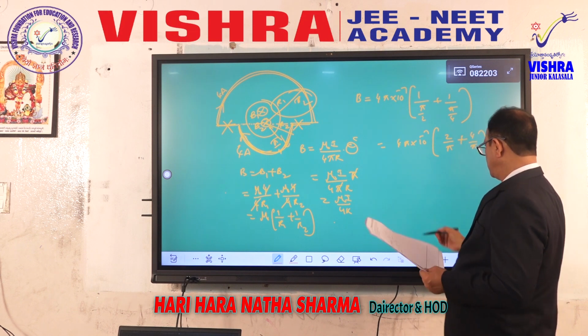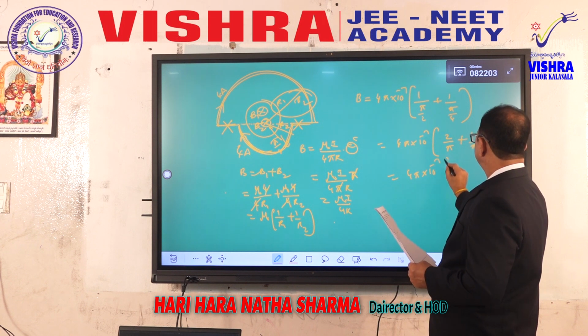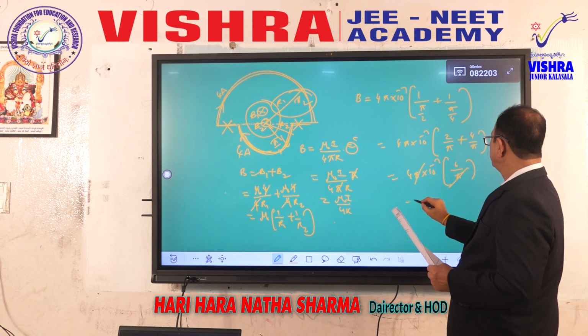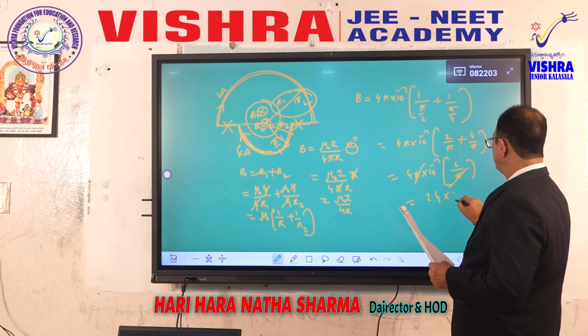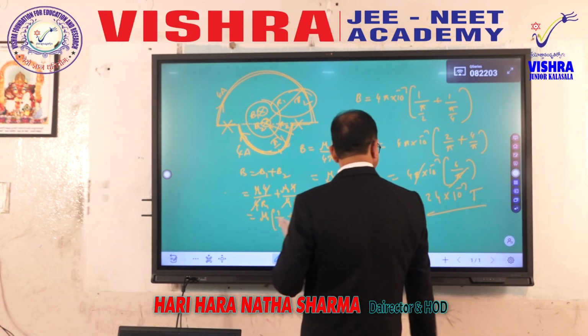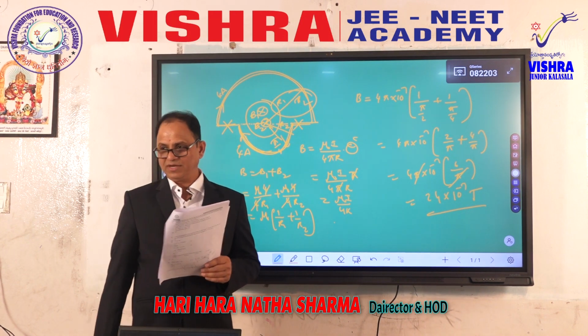Now it's a very simple one. 4 pi 10 power minus 7. This is 6 over pi, so 24 multiplied by 10 to the power of minus 7 Tesla. Very straight and simple question from electromagnetism.